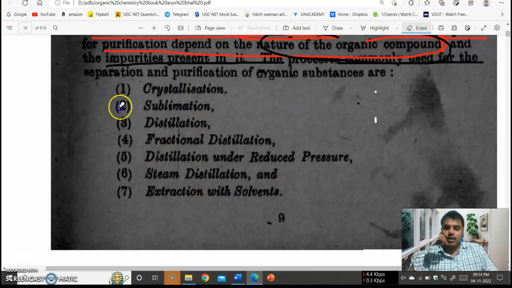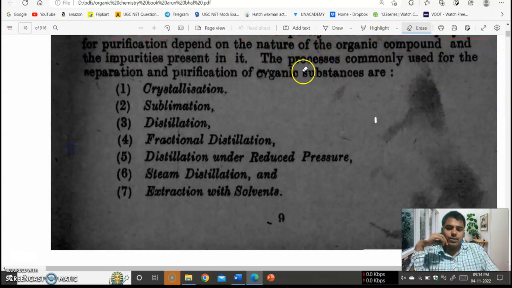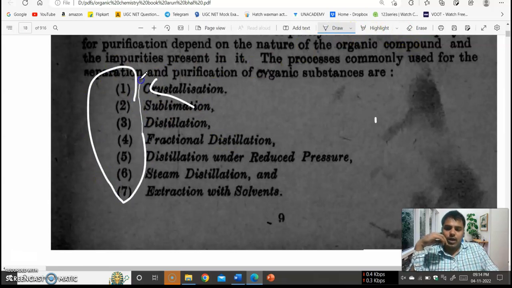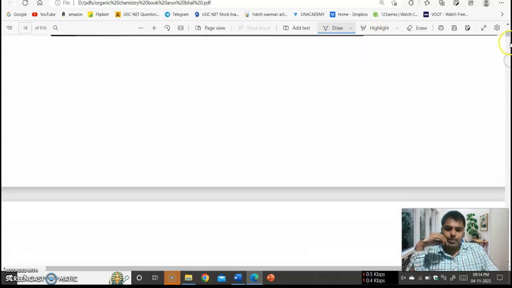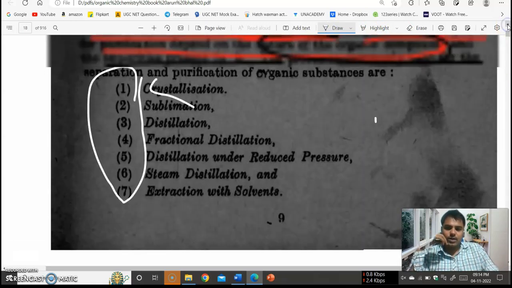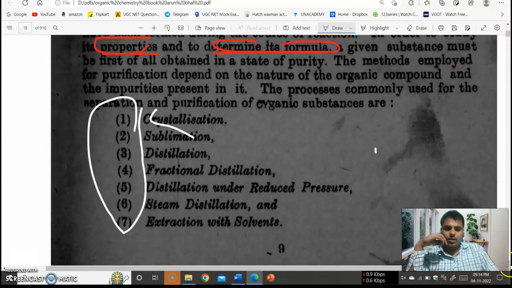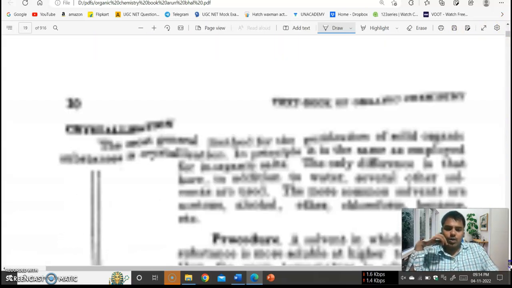By these seven processes, we can separate and purify organic compounds.